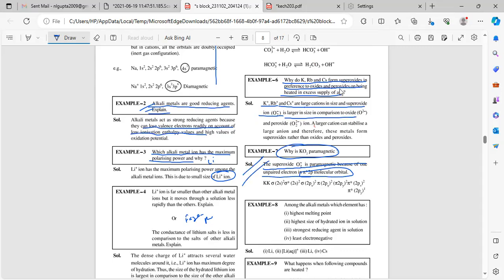Yes, sir. Among the alkali metals, which element has the highest melting point? Lithium. Highest hydration enthalpy? Lithium. Strongest reducing agent? Lithium. Least electropositive, least electronegative? Down the group, electronegativity decreases, so cesium.